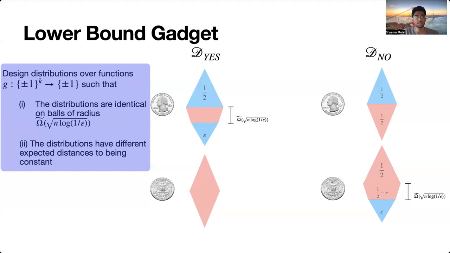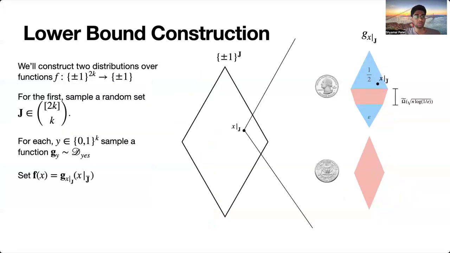So now how do we actually use these lower bound gadgets to get our lower bounds? We'll do this by constructing two distributions over functions from +-1 to the 2k to +-1. And what we'll do is we'll sample a set of k coordinates. Essentially, we want our function to look like a Junta on these k coordinates. Now, for each setting of these j coordinates that we say is important, we're going to sample a function g.